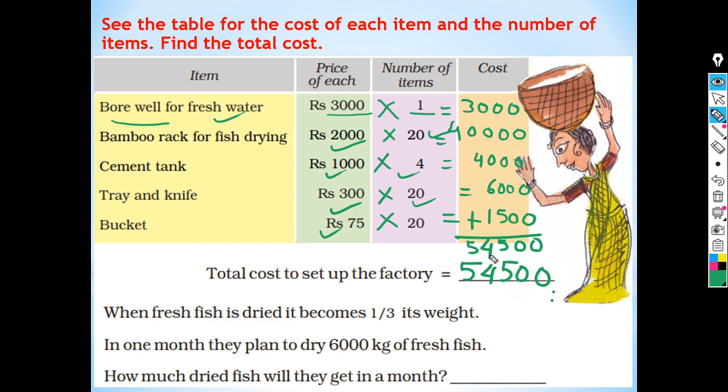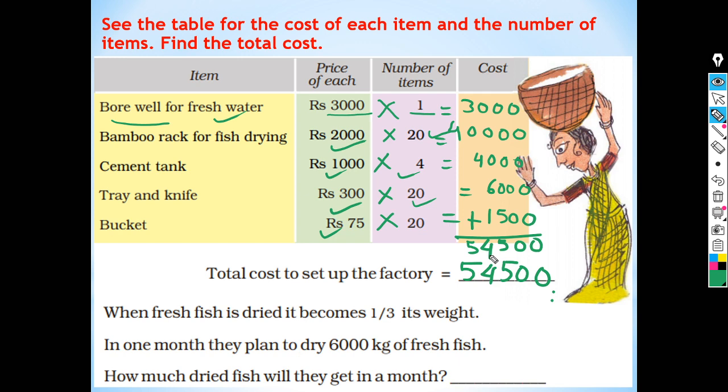Okay. Now come to the next question. When fresh fish is dried, it becomes one third its weight. In 1 month, they plan to dry 6,000 kg of fresh fish. How much dried fish will they get in a month? So the weight of fresh fish becomes one third when it is dried.